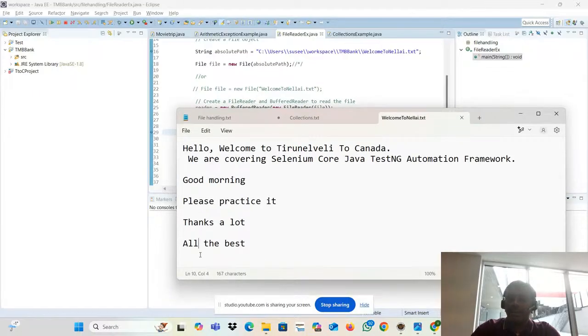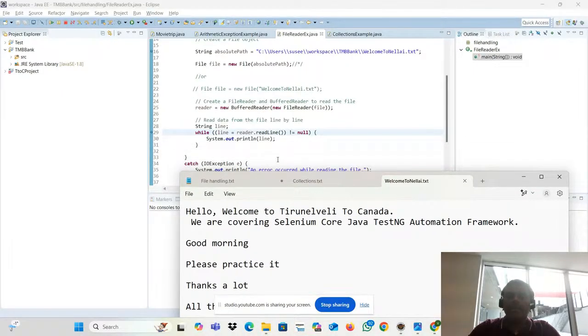Then it will reach this. See, I'm pressing the down cursor, is my line going down or not? It is not going. It means there is no line. Blank line means the cursor has to go, but here my cursor is not going down. It means empty. So what will happen? It will be null. I'm trying to read, it is null.